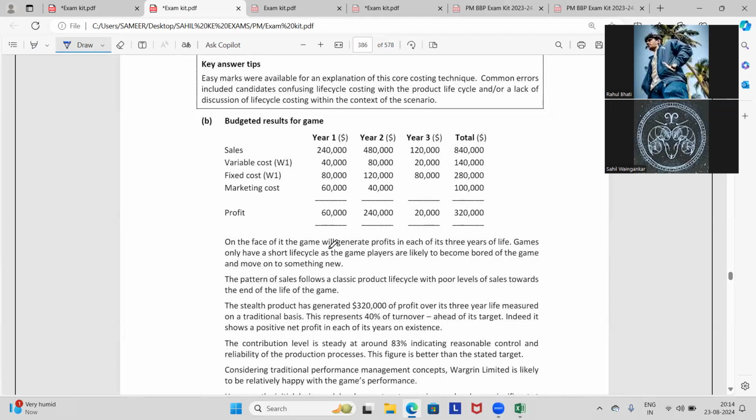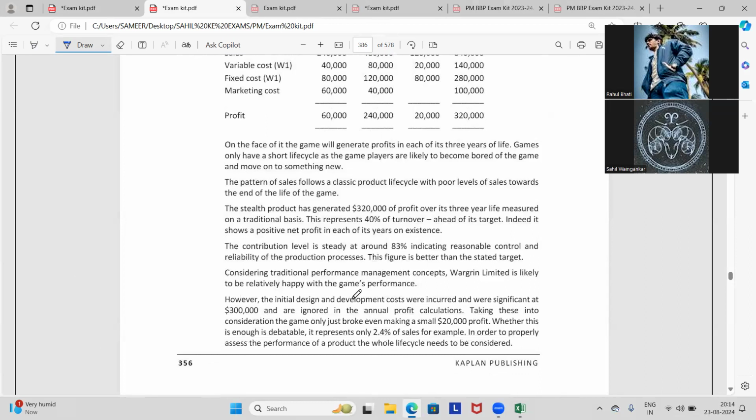Games have a short life cycle as the game players are likely to become bored of the game and move on to something new. The pattern of sales follows a classic product life cycle with poor levels of sales towards the end of the life of the game. The stealth product has generated 3,20,000 of profit over its 3 year life measured on a traditional basis. It represents 40% of the turnover, ahead of its target.